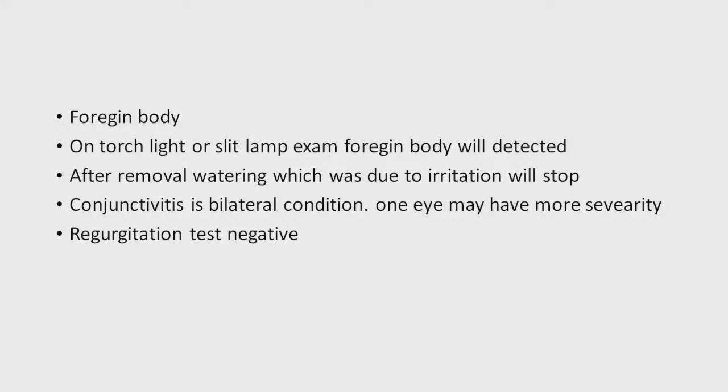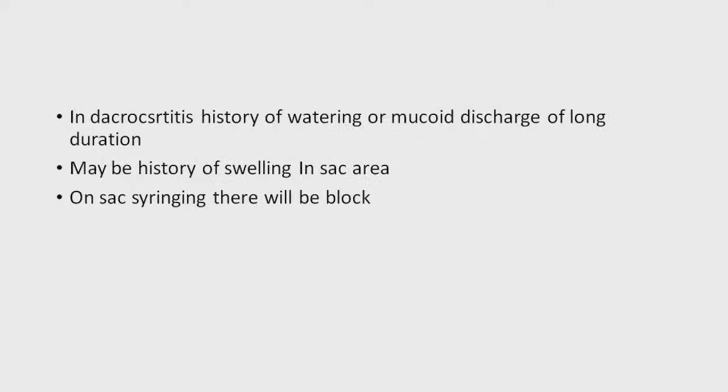Then chronic dacryocystitis. In chronic dacryocystitis, you know the regurgitation test. How do we do the regurgitation test? We just press with the index finger over the lacrimal sac area, and you will see that after pressing there will be some discharge. Then we call it a positive regurgitation test, and if the regurgitation test is positive, then it is labeled as chronic dacryocystitis. So in this way you can differentiate foreign body, conjunctivitis and dacryocystitis.